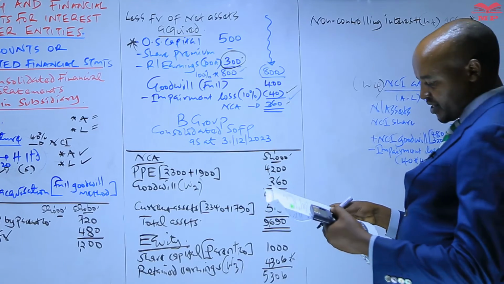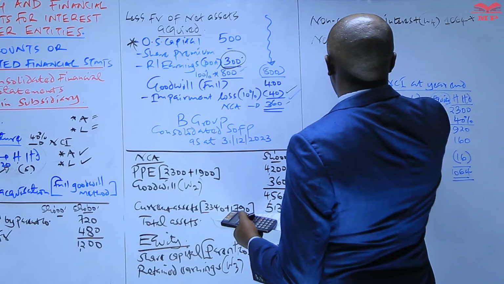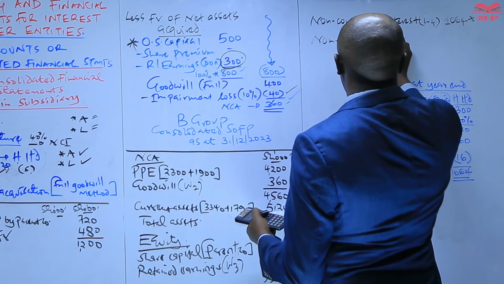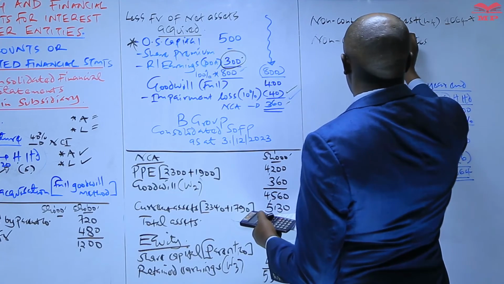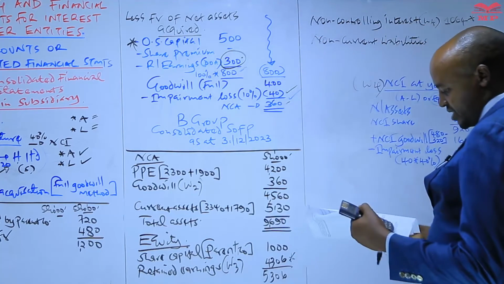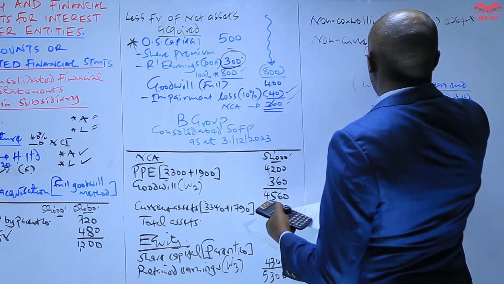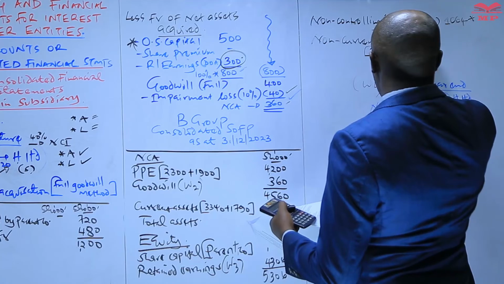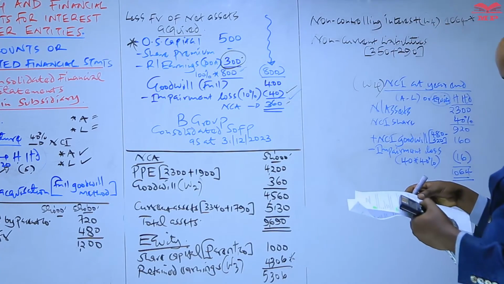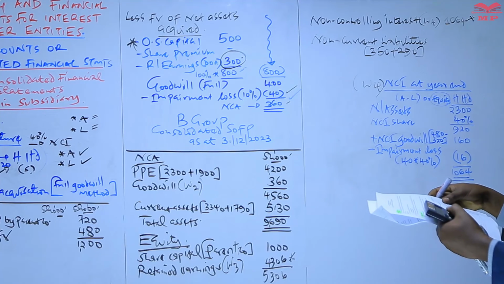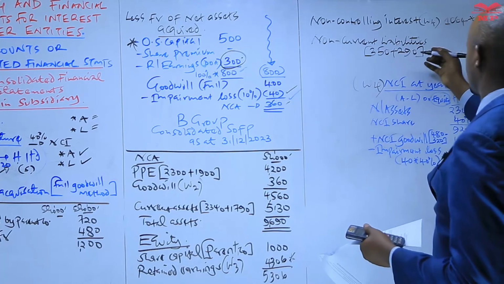Once you have computed that, finally what we need to do is to record non-current liabilities. For the non-current liabilities, we just add the non-current liabilities of the parent and those of the subsidiary. This is 350 plus 290. That will give us a total of 640.